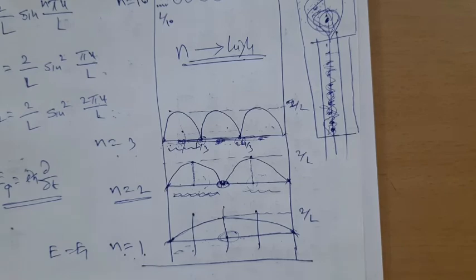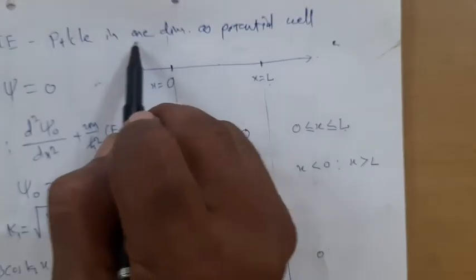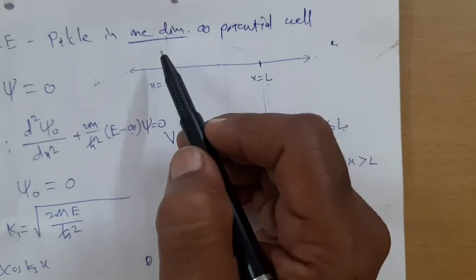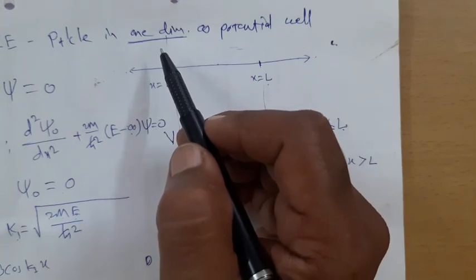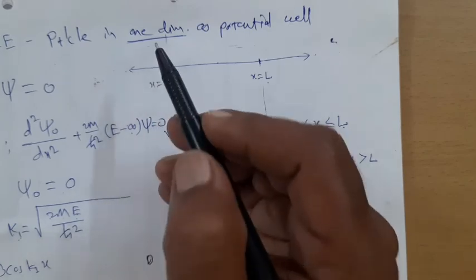Now this was about the particle trapped in one-dimensional infinite potential well. Obviously now we will have to extend this for two-dimensional potential well or three-dimensional potential well, means it is potential box. Next time we will discuss this in case of three-dimensional potential well.